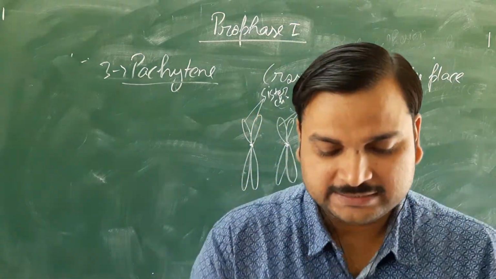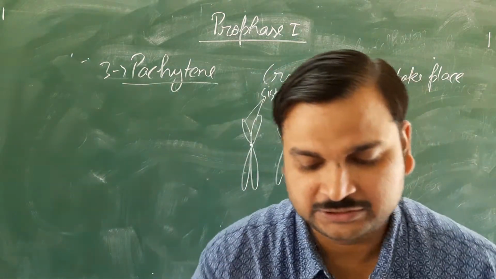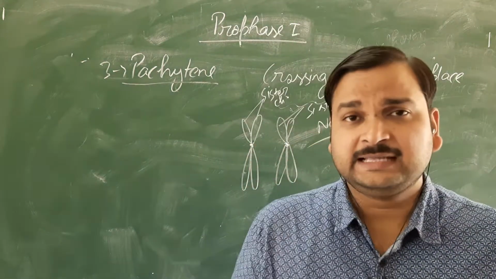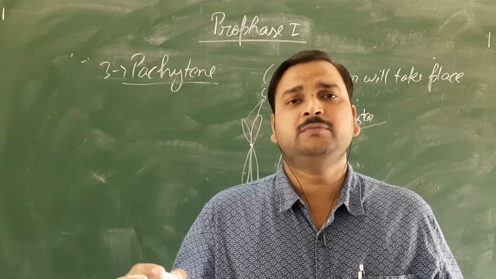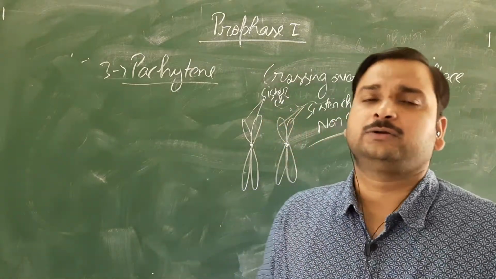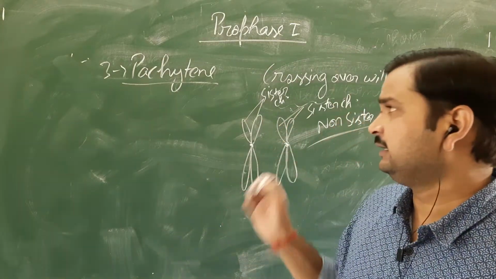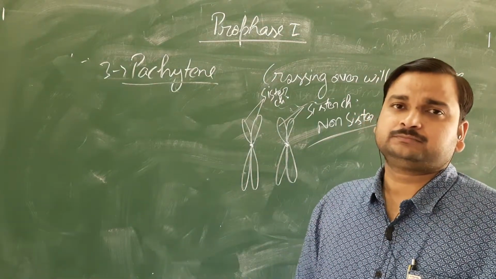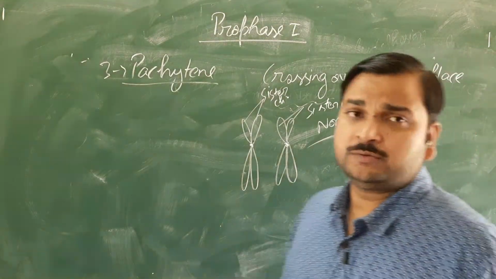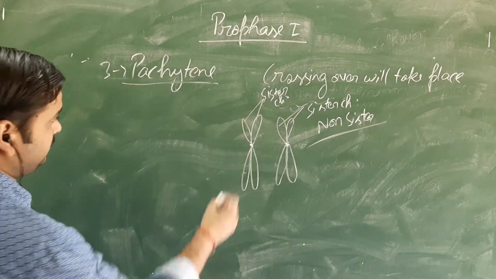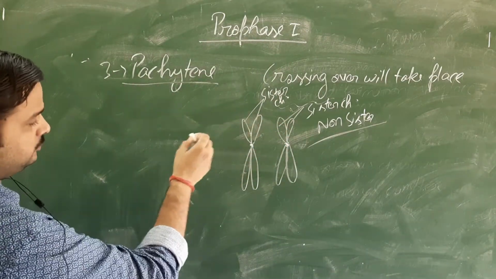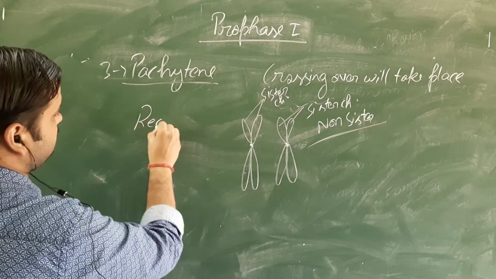What is the result? The exchange of segments of DNA takes place between both chromatids, and that is nothing but crossing over. This crossing over is an enzyme-mediated process. Here also there is a role of an enzyme, and the enzyme responsible for crossing over is recombinase.